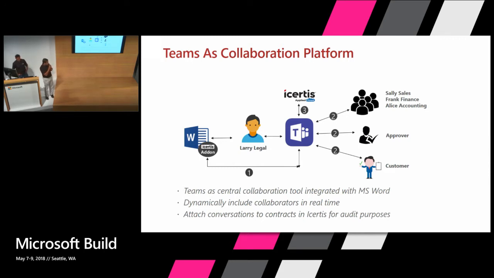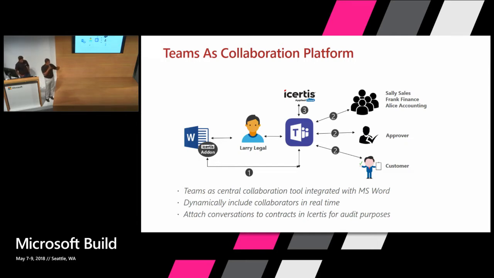As you are looking at a contract, at a language, or at a value that is being changed in the contract, you can launch a channel inside Microsoft Teams. So Larry can do that as he is inside Word. That conversation gets put into Microsoft Teams, and now he can invite people from different departments into it.